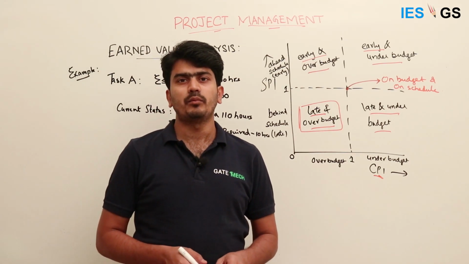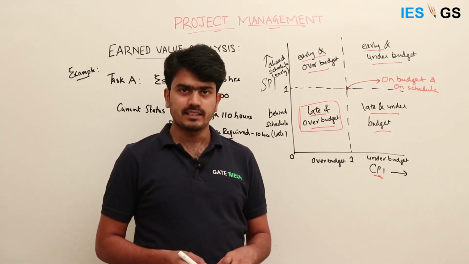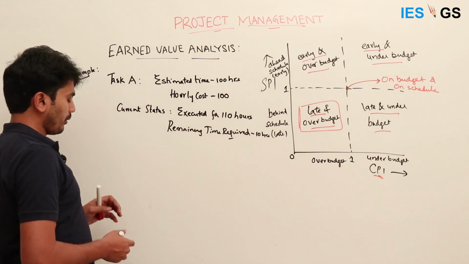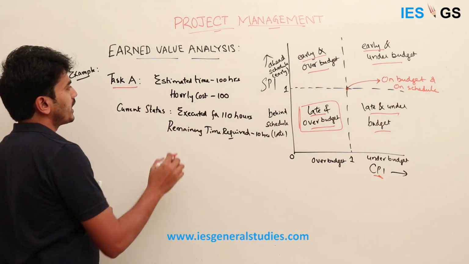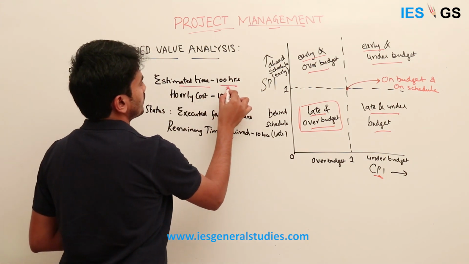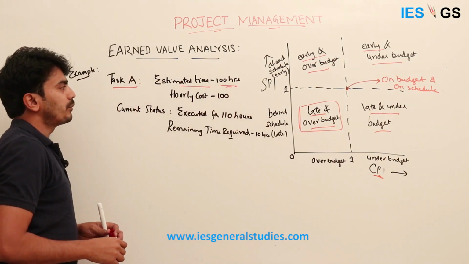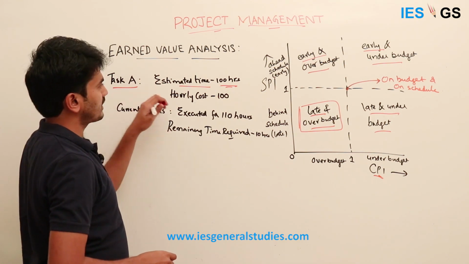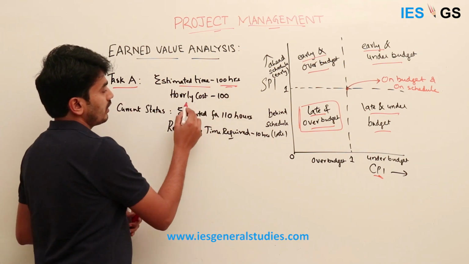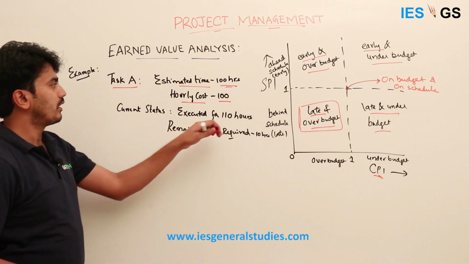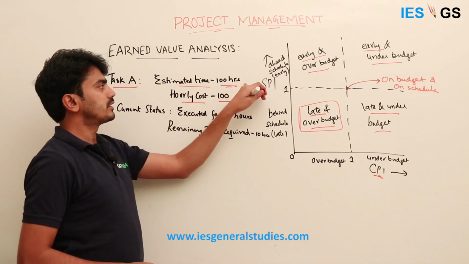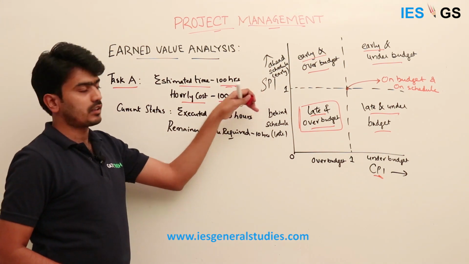Now let us look at one more example on earned value analysis. Suppose we have a project with a single task, task A, with an estimated time of 100 hours. That is the planned time for completing this task, 100 hours, and we have an hourly cost of 100. So 100 per hour is the cost, and it is estimated at 100 hours of work.